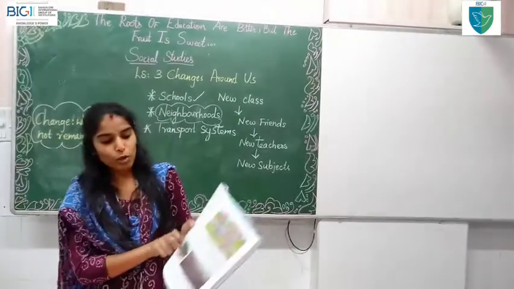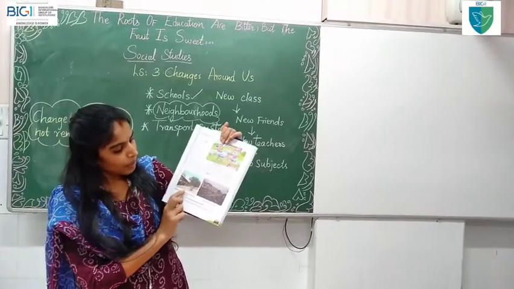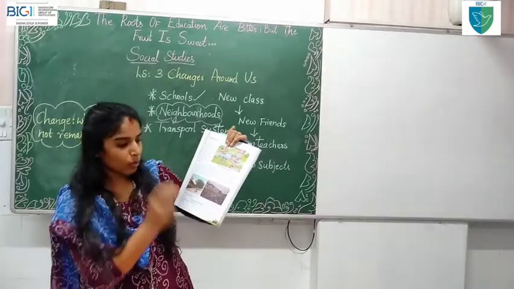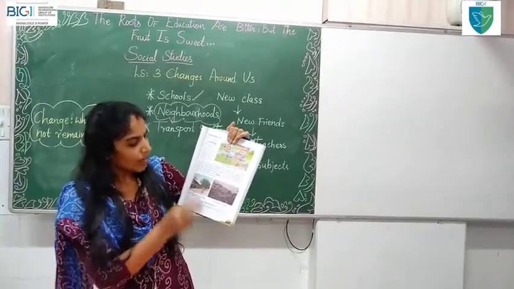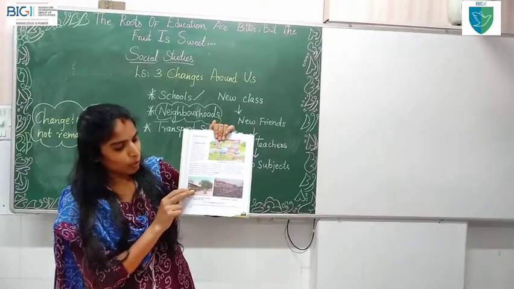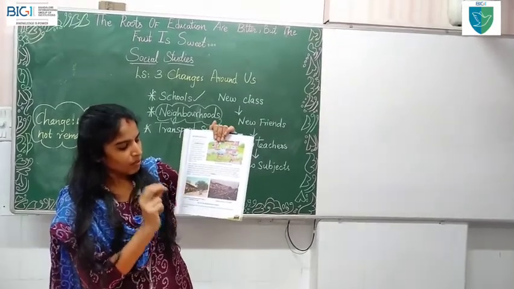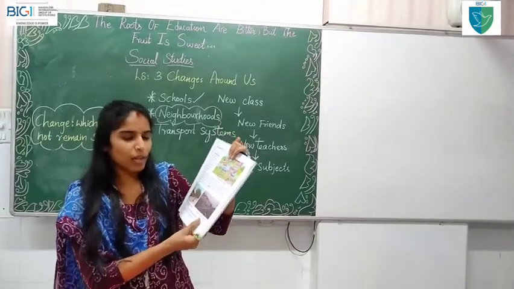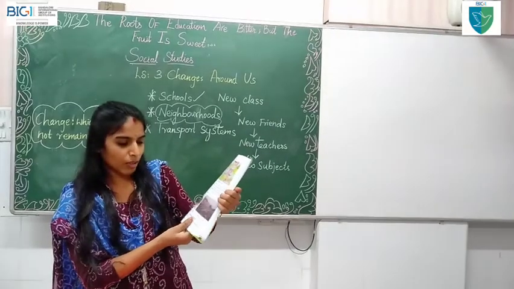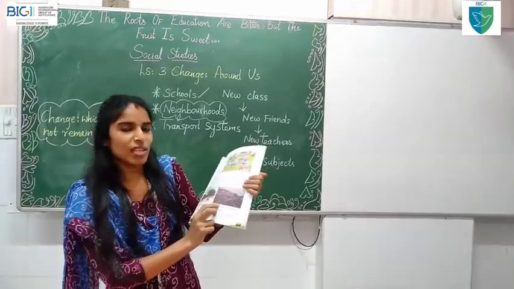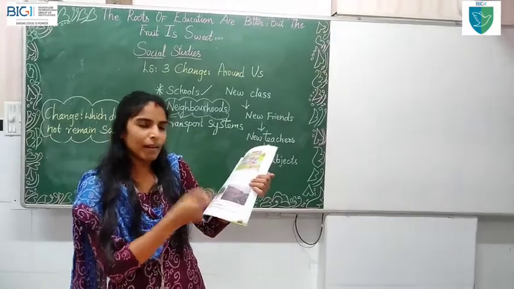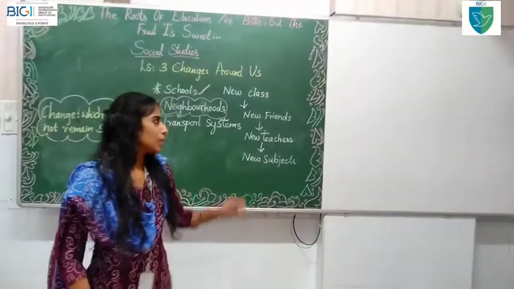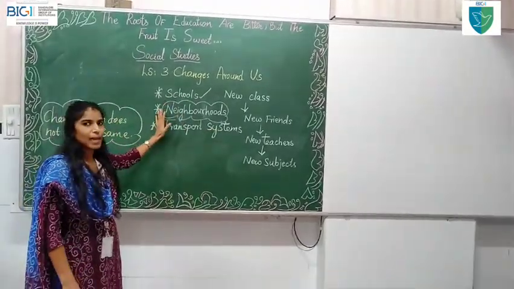For that, an example is also given there, children. See how the neighborhood in Delhi was 100 years ago and how it is today. In older days, it was very silent with only trees and little houses. But now it is a very busy city where we get a lot of pollution, sound and all. See, this picture shows how the changes happened, before and now. So these are the changes that have happened in the neighborhood and in your school. This is how the changes will happen, children.